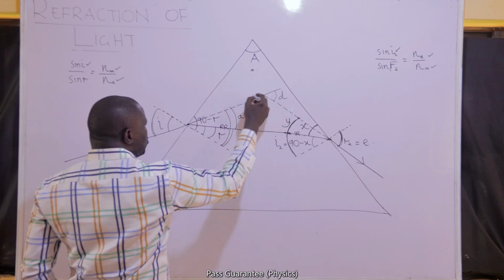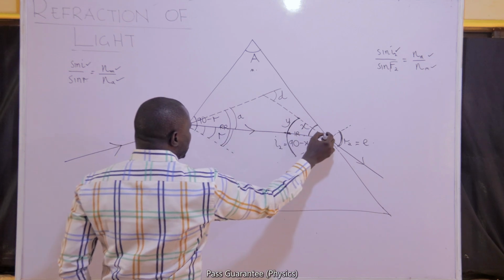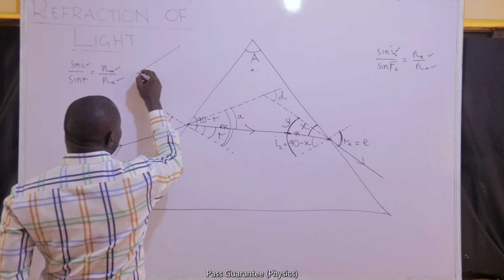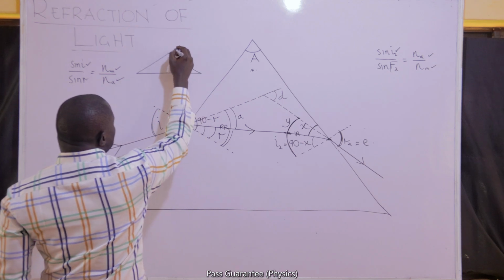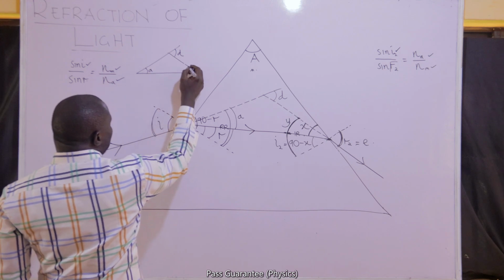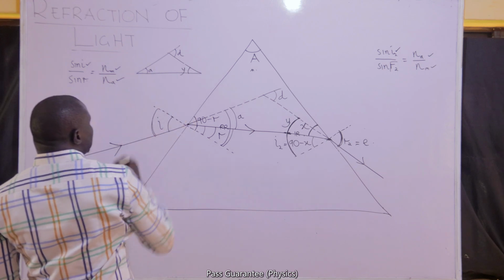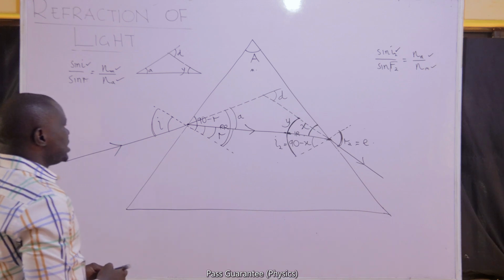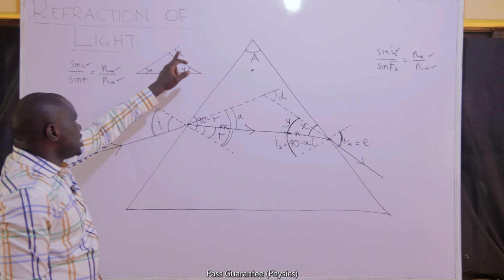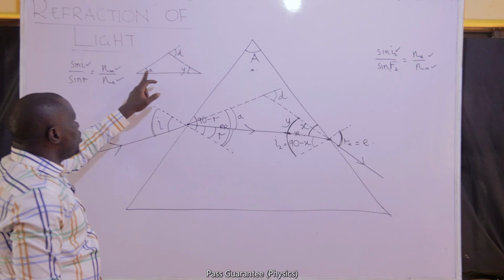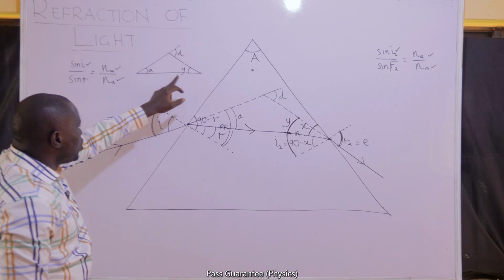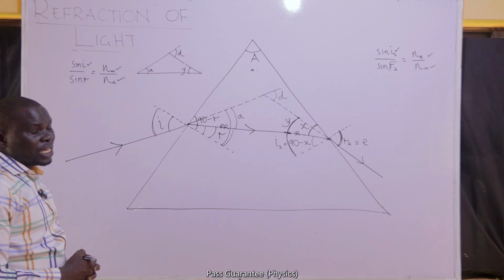I will now take this triangle that has my deviation on its exterior. If I draw that out, I will have this as my D, this as my A, and this as my Y. Then, I hope you know that there's a law that governs the behavior of a triangle that says that an exterior angle is the sum of two opposite interior angles. My deviation must be equal to A plus Y. And that is how I'll be able to get deviation.